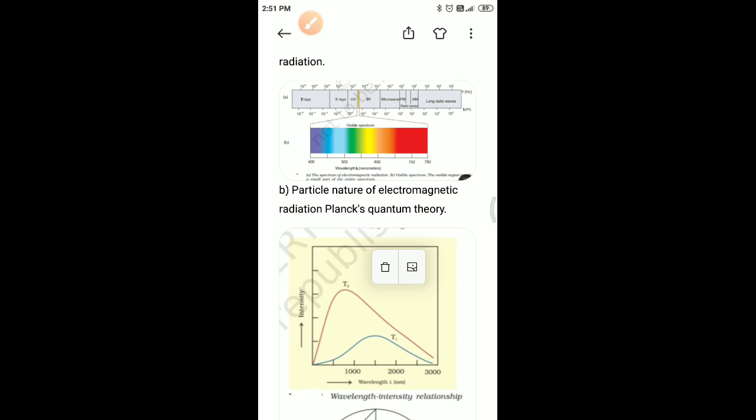So this means that red radiation is most intense at a particular temperature and blue radiation is more intense at another temperature. This means that the intensities of radiations of different wavelengths emitted by a hot body depend upon its temperature.